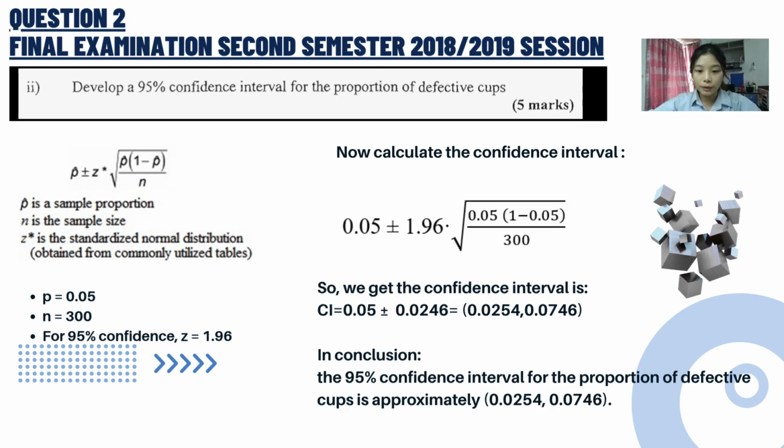So the confidence interval is 0.05 plus minus 0.0246, equals (0.0254, 0.0746). In conclusion, the 95% confidence interval for the population proportion defective is approximately (0.0254, 0.0746).